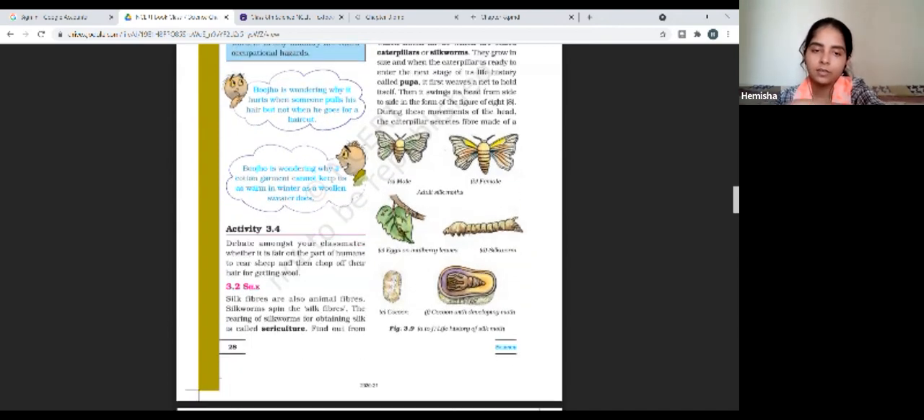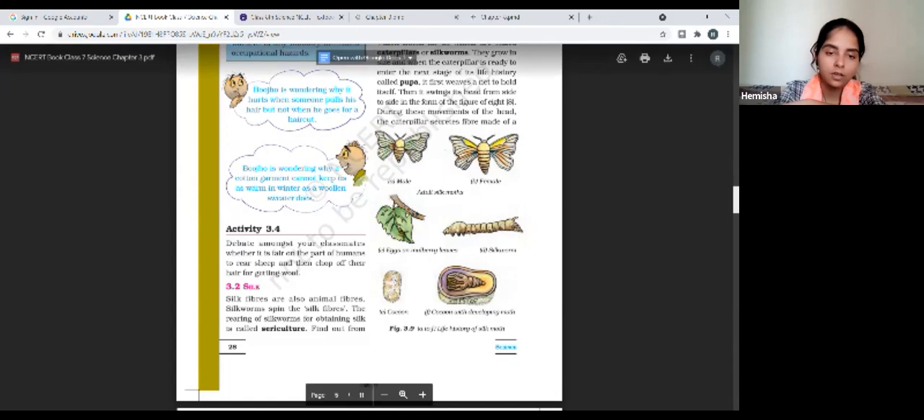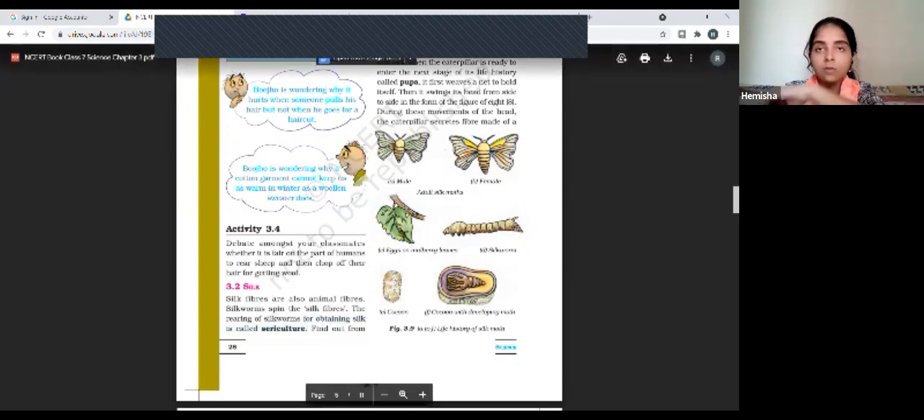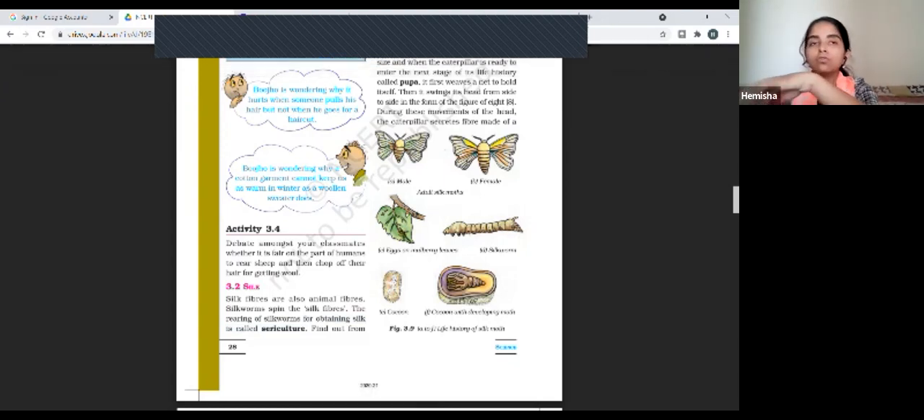Okay, wait beta, just a second. What is sericulture? Sericulture means that we are going to extract silk from the silkworms, right? That is known as sericulture. The word seri is related to silk, or the silkworms, and we are going to culture them. Culture always means we are going to grow something more in number. That is known as sericulture.